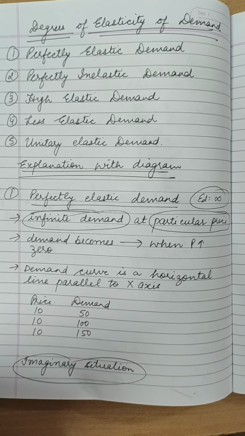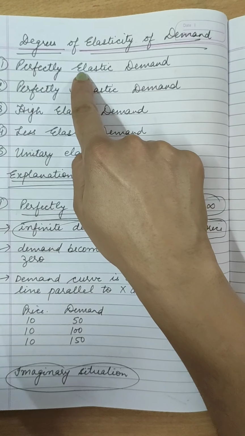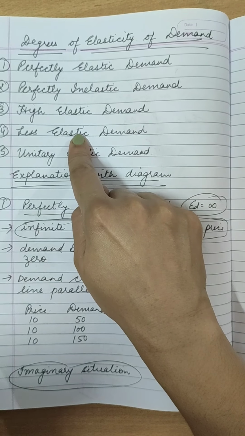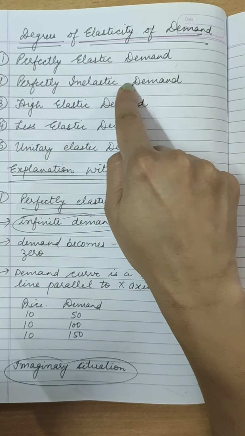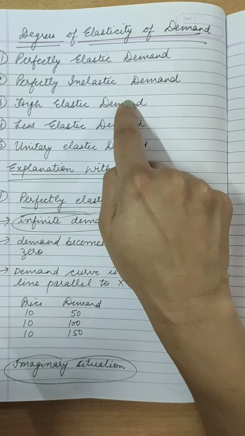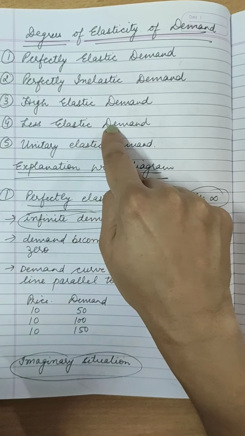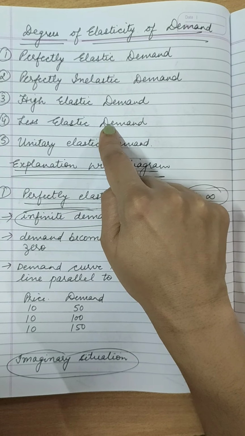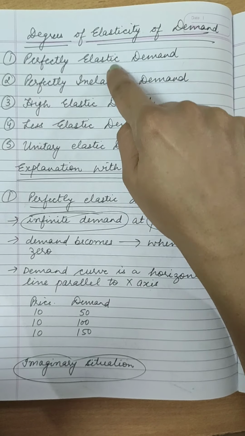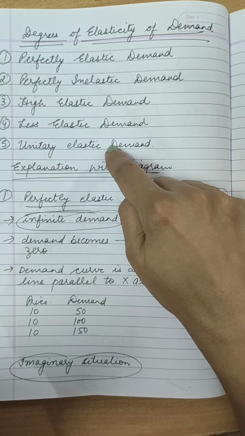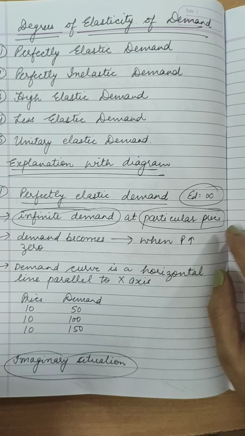Dear students, let us do the degrees of elasticity of demand. There are 5 degrees of elasticity of demand you can see: perfectly elastic demand, perfectly inelastic demand, highly elastic demand, which is also known as more elastic demand, less elastic demand, which is also known as inelastic demand, and unitary elastic demand. These 5 degrees we will read in detail, their meaning with table and with diagram.